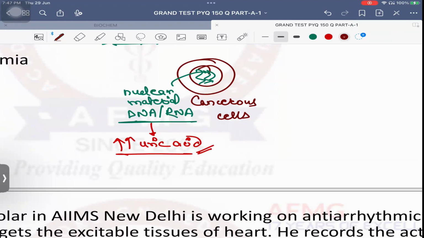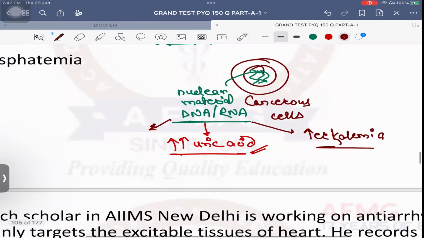Along with that, inside the cell, what is more, potassium or sodium? Potassium. So when the cells are destroyed, what will be released? Potassium. That will cause hyperkalemia in the patient. What else is more inside the cell? Phosphate. So when the cell is broken down, there will be hyperphosphatemia. Now this excess phosphate will bind with, who loves phosphate?